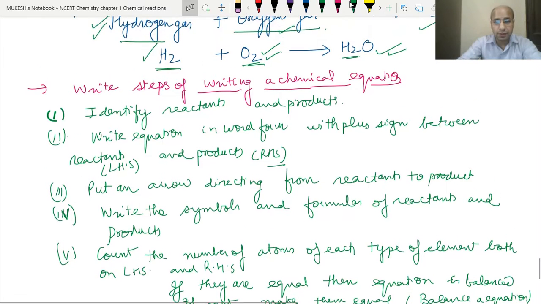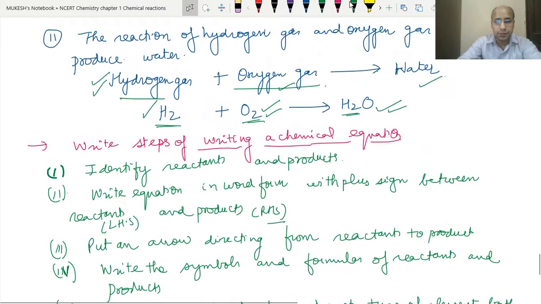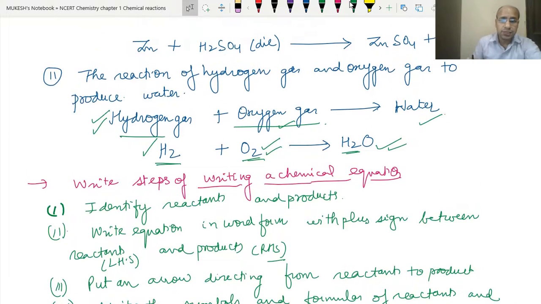Let's look at the first example that we gave. Here zinc has 1 atom on the left hand side and 1 atom on the right hand side. Hydrogen has 2 atoms on the left hand side and 2 atoms on the right hand side. Sulfur has 1 atom on each side, and oxygen has 4 atoms on the left hand side and 4 atoms on the right hand side.